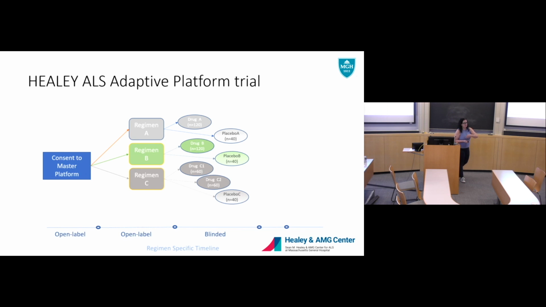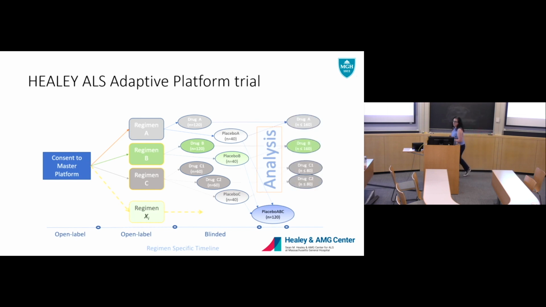The way we have our clinical trials set up is very structured. It doesn't matter what regimen they're in, it's the same schedule, it's the same tests. And then when it comes time for analysis, we're able to combine the placebos across all the regimens, and you end up comparing active drug A to all of these placebos. So you're able to increase your placebo group. Any regimen that's in our trial is required to have an open label extension, where everybody then switches on to the drug. And ultimately, we keep adding regimens as it goes along.